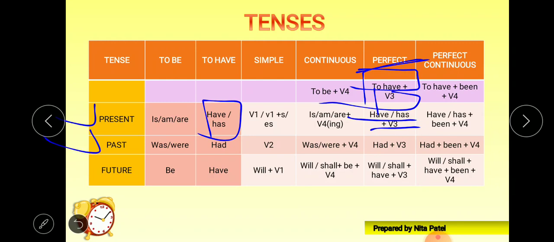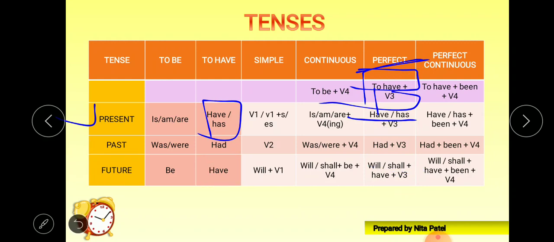In past, the to have form is had. So we'll put had, then V3. In future, will or shall is compulsory, so we'll put will, shall in the beginning, then the rest. The to have form of the future is have. So we'll put have, and V3 is the main verb form, right?